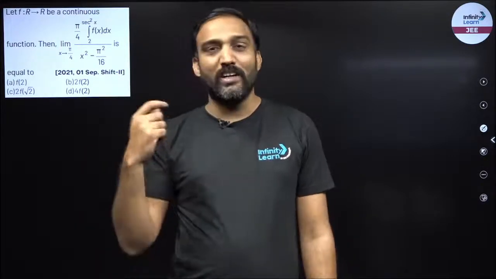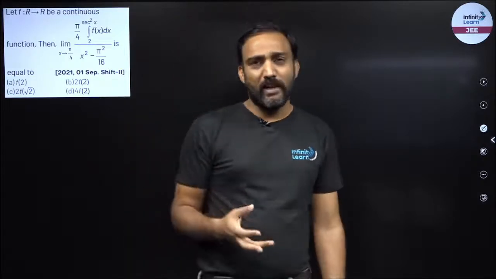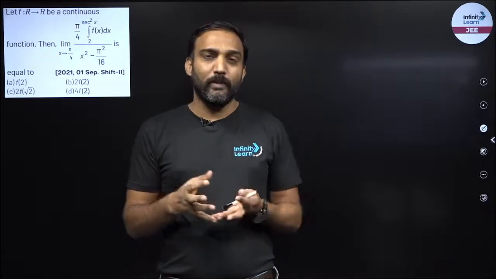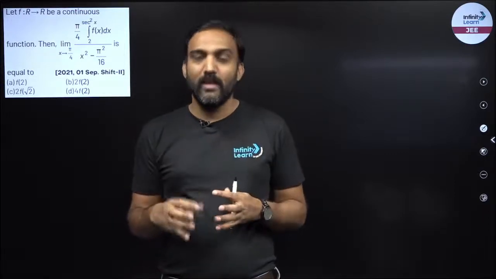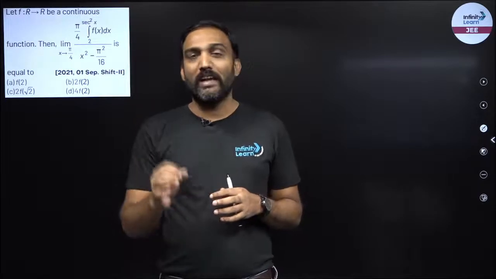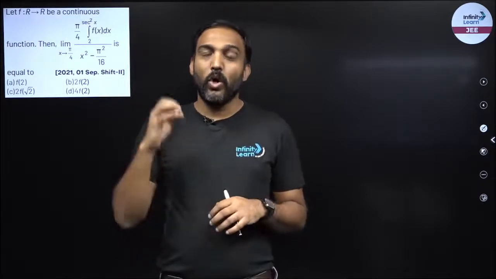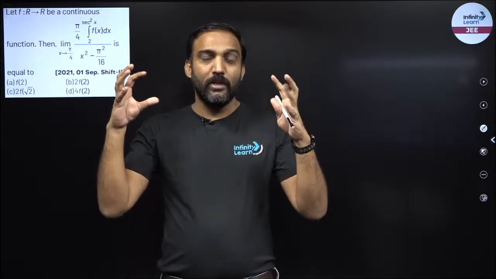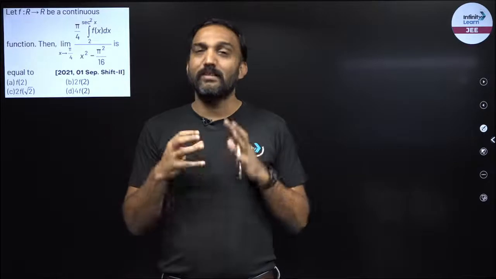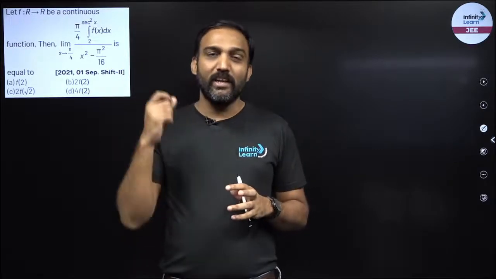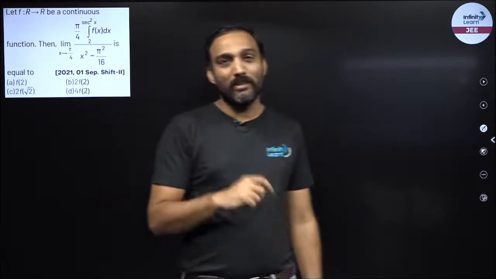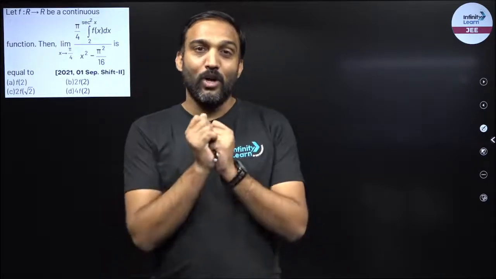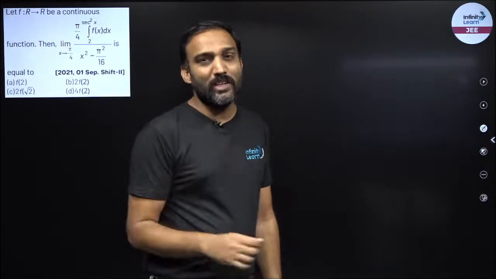Fourth form is infinity minus infinity. Whenever you see infinity minus infinity, now you think logically, if I remove infinity from infinity, I cannot say what will be my final value. So it's an indeterminate form. In such questions, whenever you find infinity minus infinity, you always take the LCM, right? Because there are two terms. So take the LCM, combine them together, simplify them. Infinity minus infinity upon simplification will give you either 0 by 0 or infinity by infinity. So our job would be done and then we can use the L'Hopital rule over there. So this is how we solve infinity minus infinity.